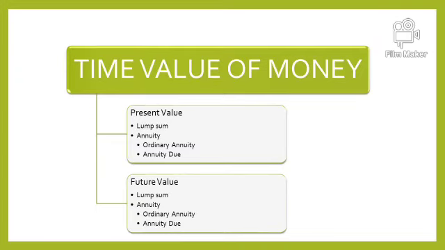Now what is annuity? Annuity means an equal amount of cash flow is involved. The word equal amount is necessary.